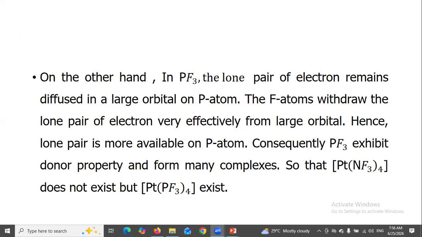On the other hand, in case of phosphorus trifluoride, the lone pair of electrons remains diffuse in a large orbital of the phosphorus atom. The fluorine atoms withdraw the lone pair less effectively from the large orbital, hence the lone pair is more available on the phosphorus atom. Consequently, it exhibits donor property.